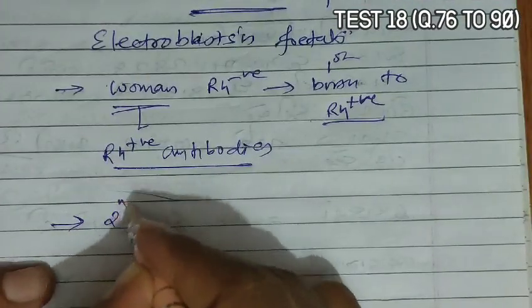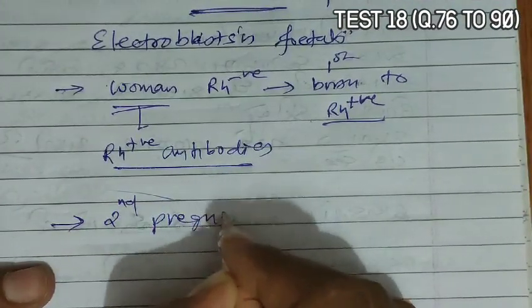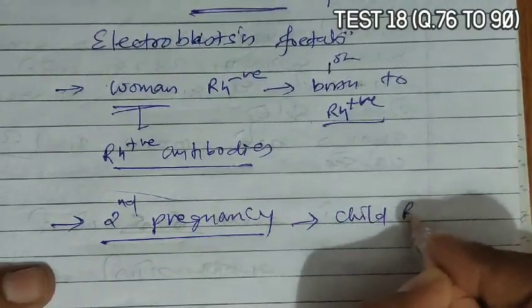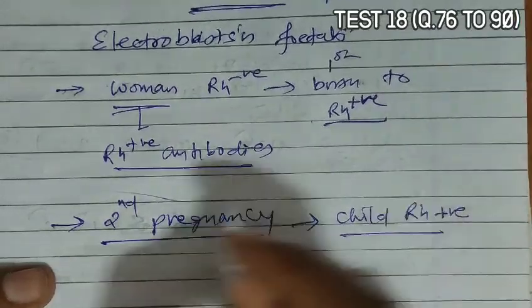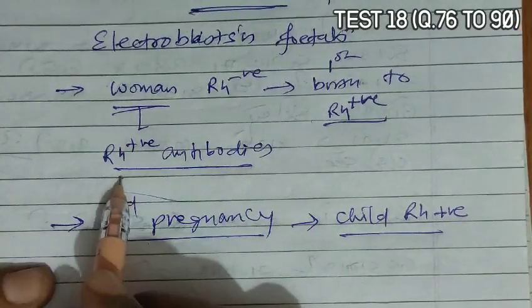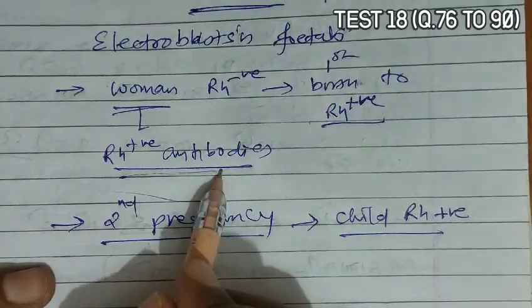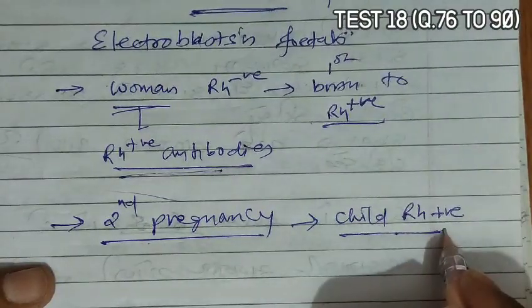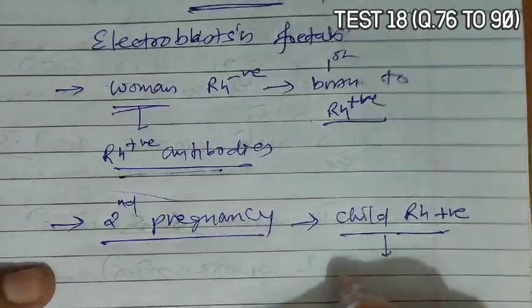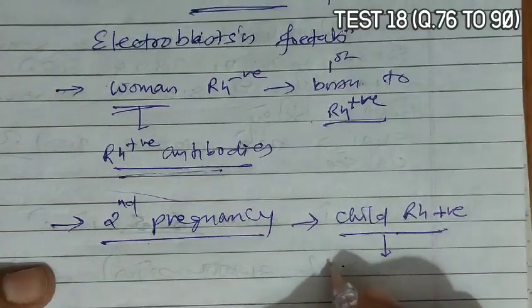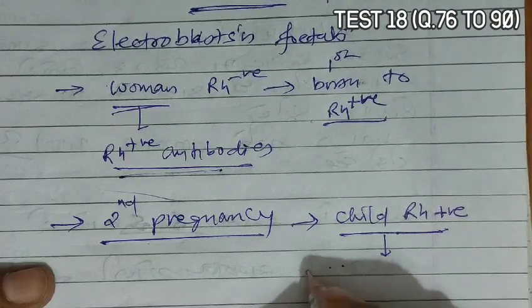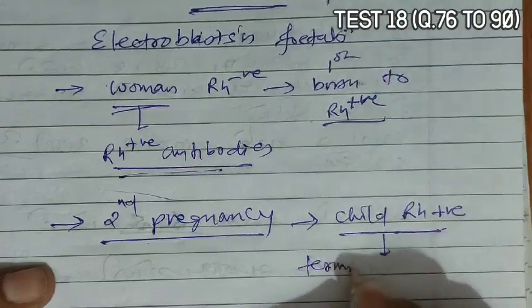So during the second pregnancy, if the child is Rh positive, then these antibodies produced previously due to the sensitization react against the child's Rh positive blood group, and due to this the child terminates. There is a termination of the fetus.